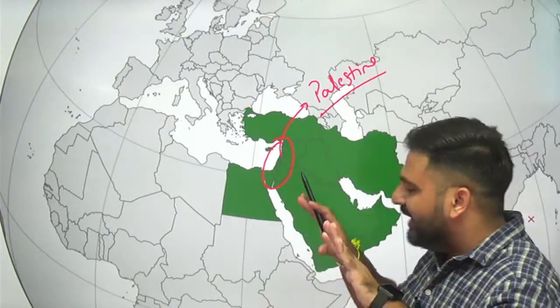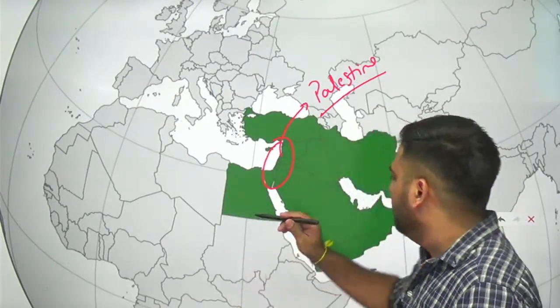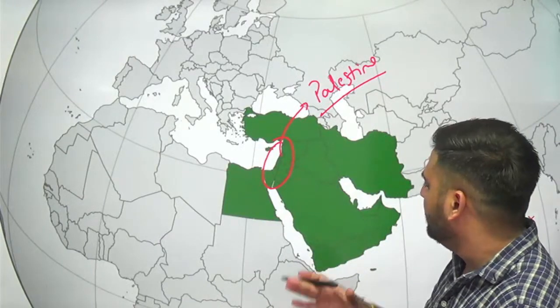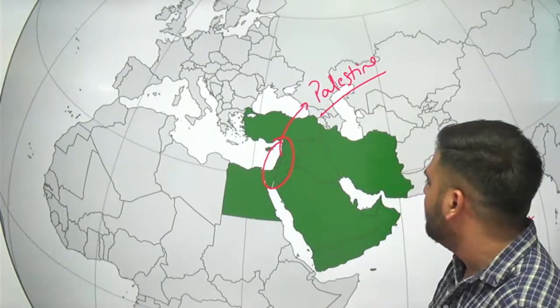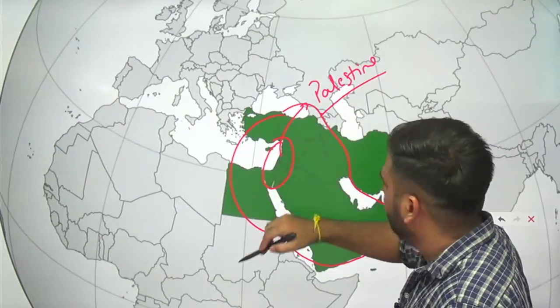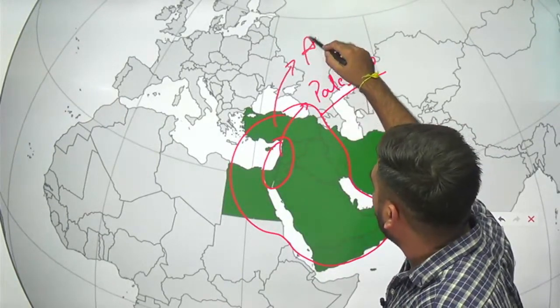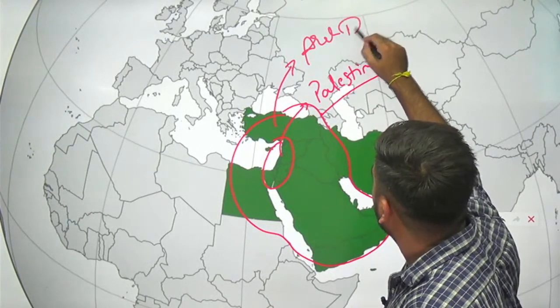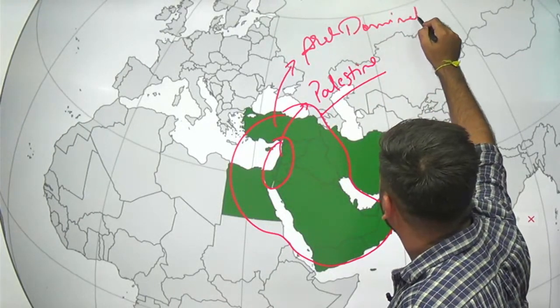Now, how did Israel come into existence? That's a topic of debate, and a topic of this class. This whole area, the green area which you are seeing right now, is an Arab dominated area.